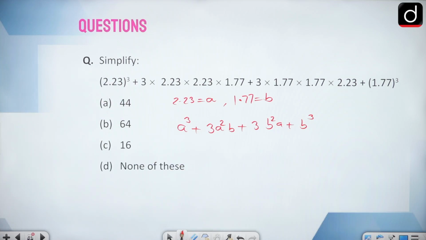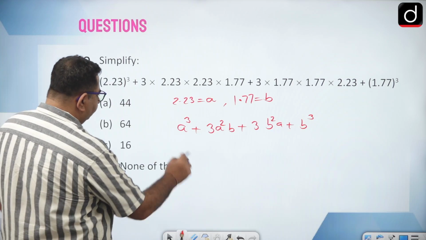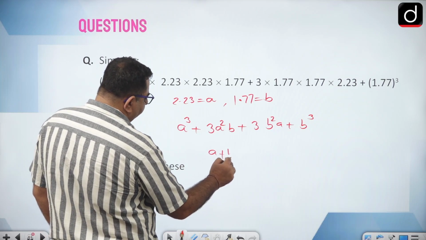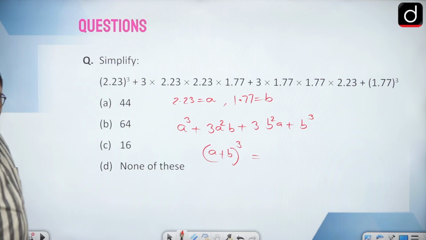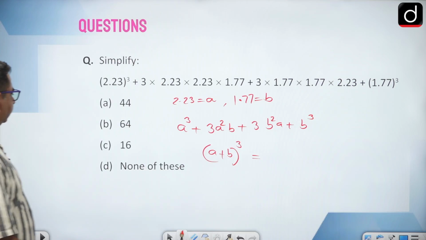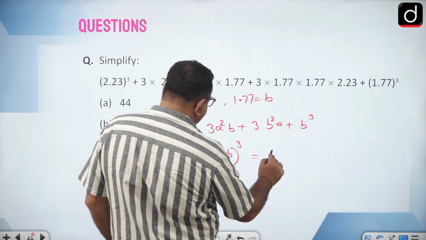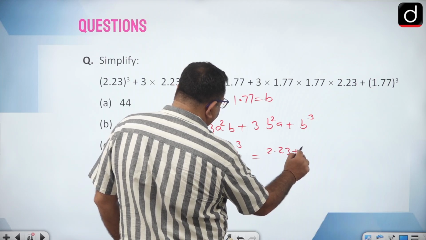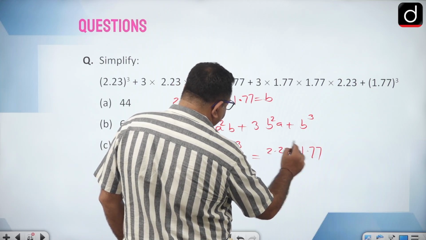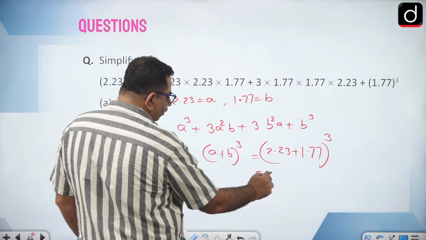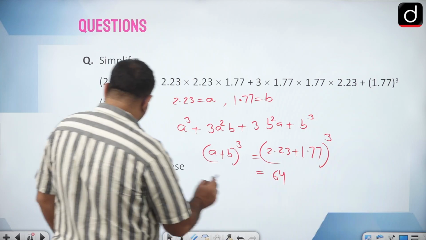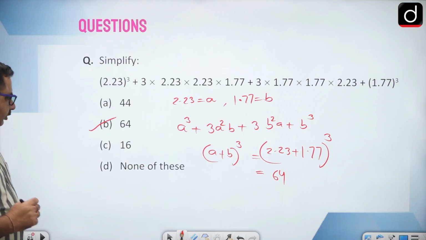And we know this is the formula of A plus B whole cube. Now put the values of A and B. So A plus B is 2.23 plus 1.77, cube of that. That is nothing but 4 cube, which is 64.